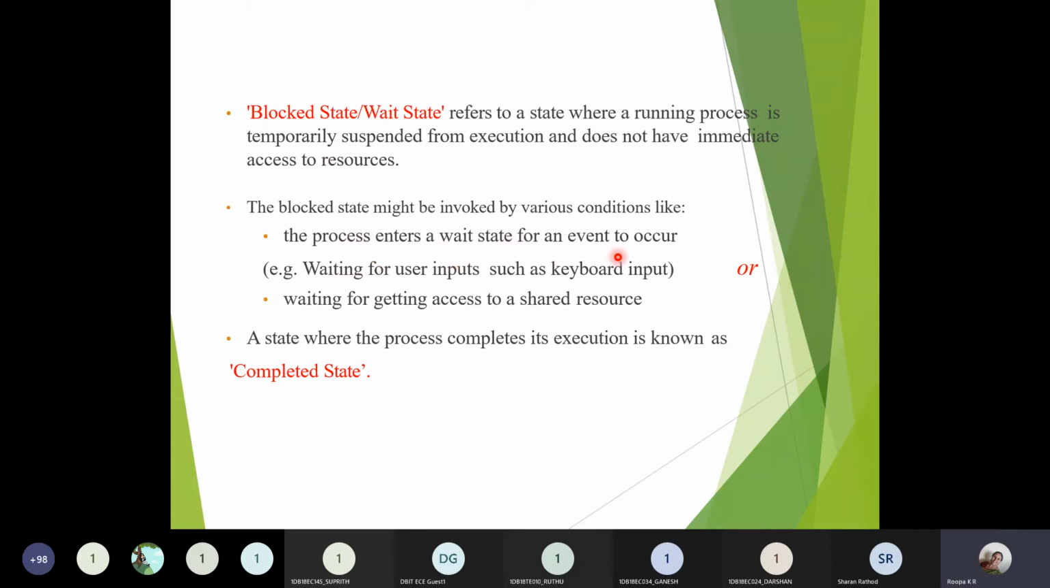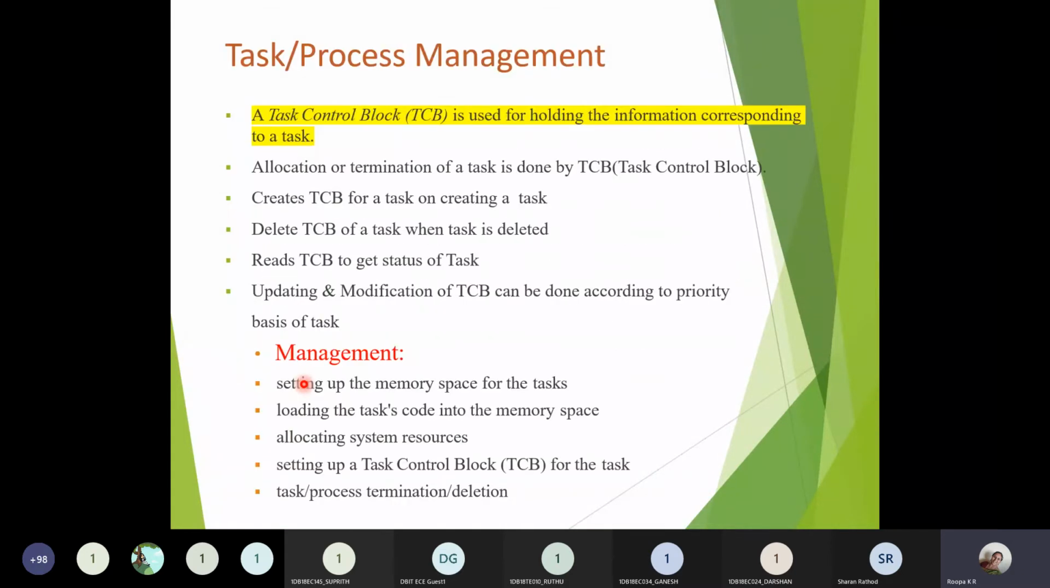It can enter the waiting state as there is no access to the shared resources here, or there may be a generation of an interrupt, or there may be a certain delay with respect to the input which we are giving. Only two conditions we have mentioned here. With respect to any of these conditions, the process can go to the block state or the wait state. Once the complete execution of the program or process or task is done, it goes to the completed state.